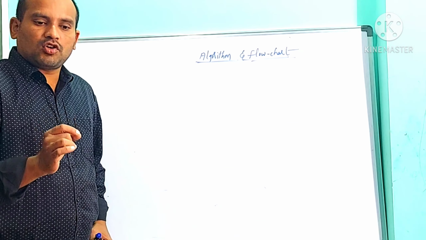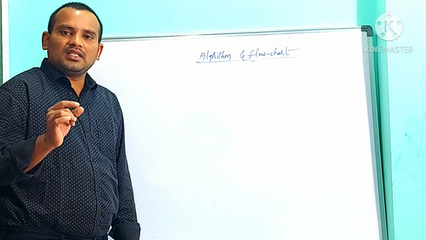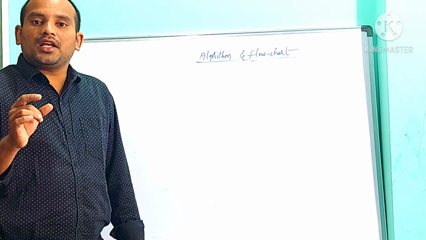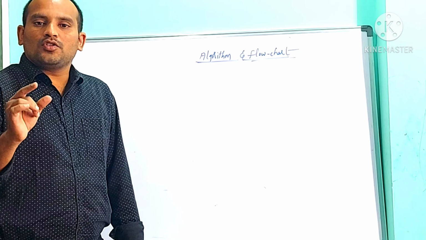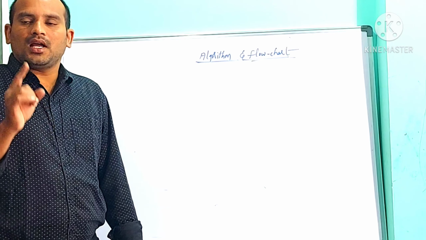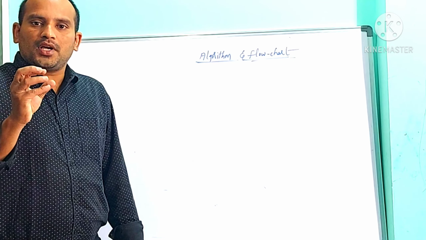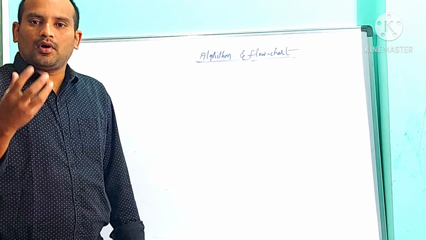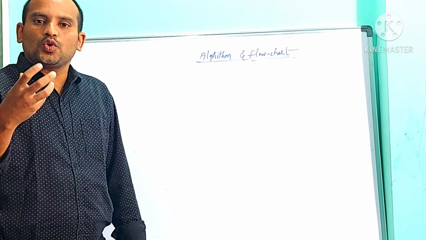So the perfect definition of algorithm is a step-by-step procedure for solving any kind of problem by using pseudocode.